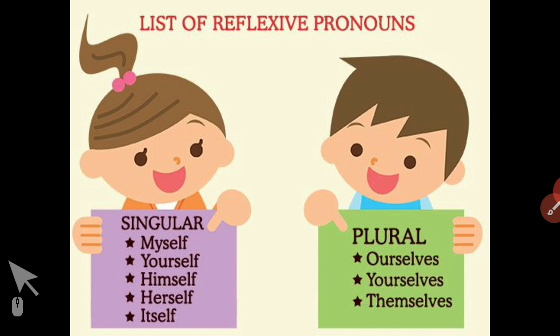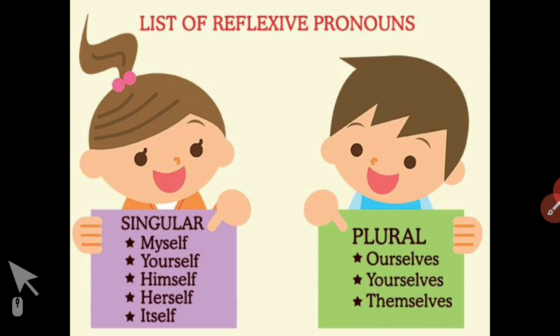Here is a list of reflexive pronouns in singular form and plural form. The singular forms are myself, yourself, himself, herself, itself. Myself is for the first person, yourself is for the second person, himself is for masculine third person, herself is for feminine third person, itself is for neuter gender third person.